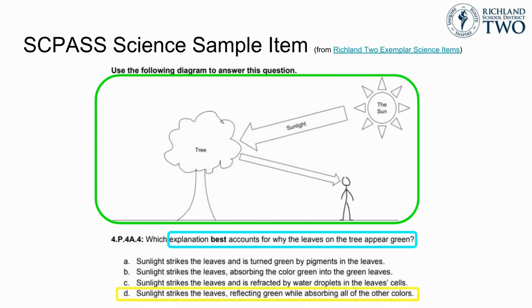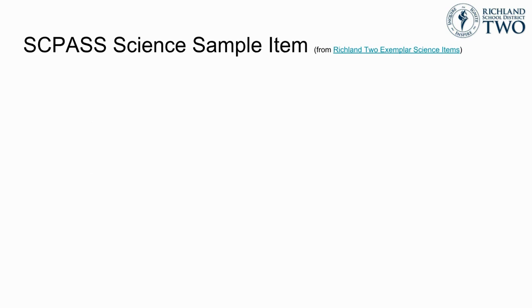In order for students to get the correct answer, they need to be able to interpret the model and apply their understanding of how the perception of color results in how much light is absorbed and how much light is reflected by the object. This also means that our students need to have experiences investigating how light interacts with different objects that reflect different colors. This can also include experiences where students observe different colored light and how it appears when they are shined on different colored materials. Let's take a look at another sample item.